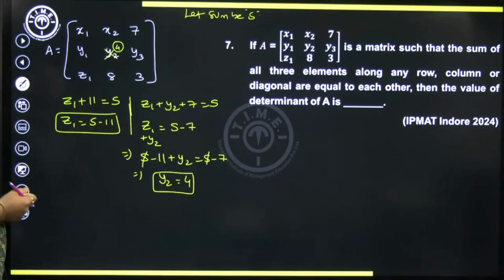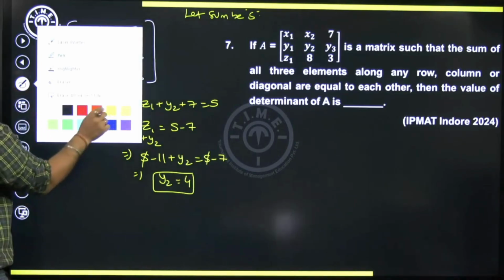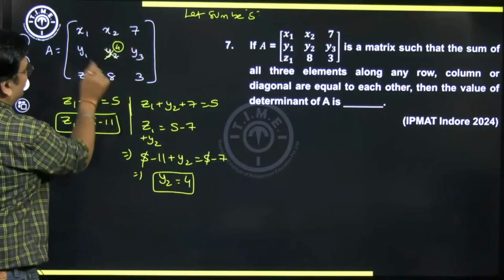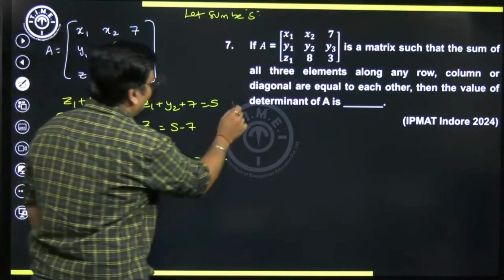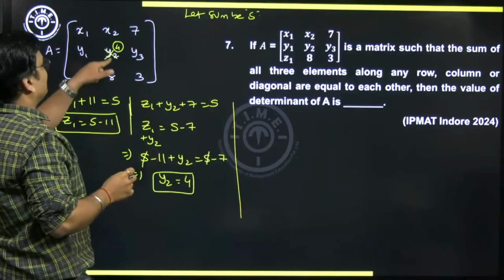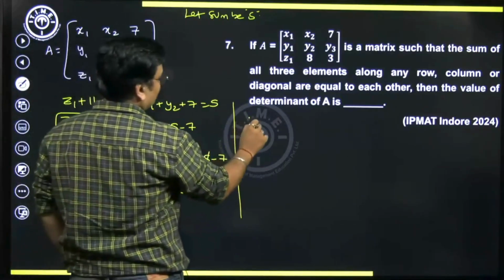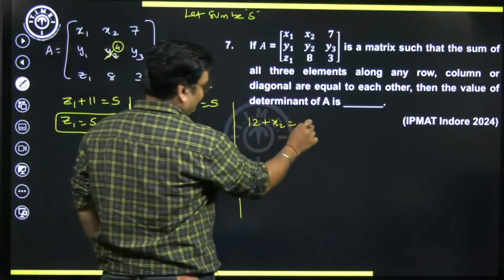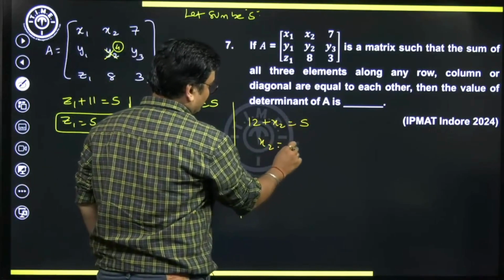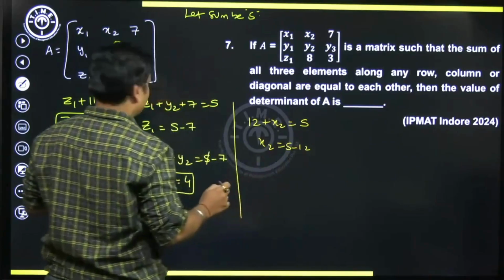That's known. Now next notice, where do I get y2? At what junction will I get y2? Focus on that junction. So I'll get the junction here, right? This plus sign, the middle row and the middle column. Focus on that. So if I take the middle column, can I say 8 plus 4, 12 plus x2 is going to be s. So we can write x2 as what? S minus 12, just like we did here.